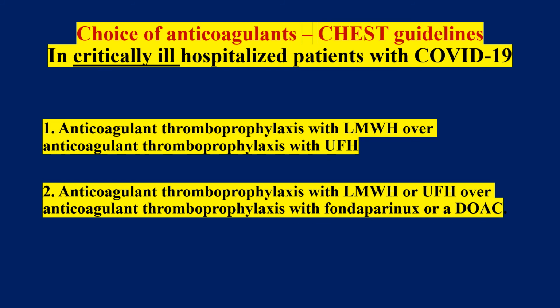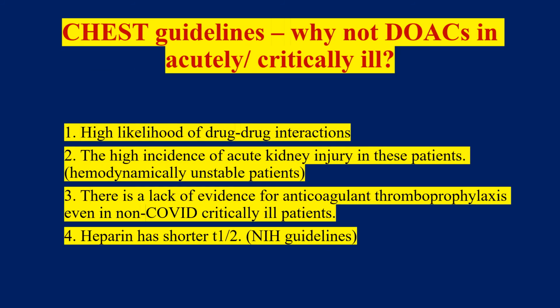Now, the choice of anticoagulant in a critically ill hospitalized patient. A critically ill hospitalized patient is one who is supposed to be admitted in an ICU. In these patients, anticoagulation is supposed to be given with low molecular weight heparin or unfractionated heparin in preference over fondaparinux or a DOAC. And between these two, low molecular weight heparin is supposed to be preferred over unfractionated heparin.